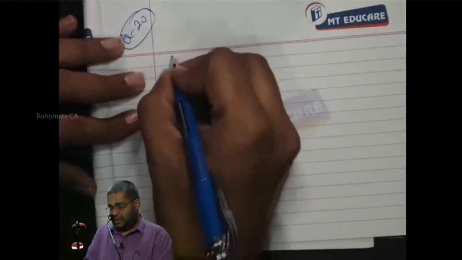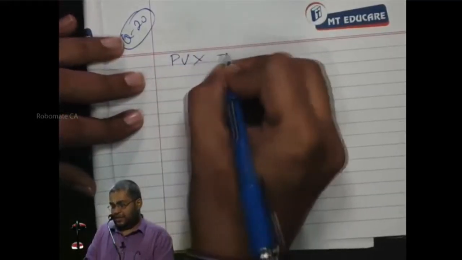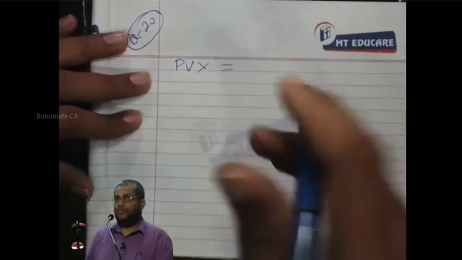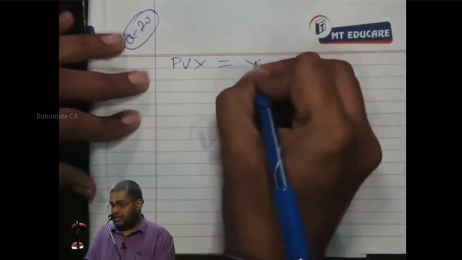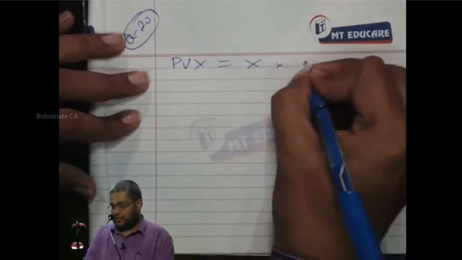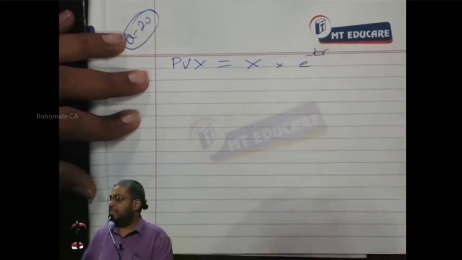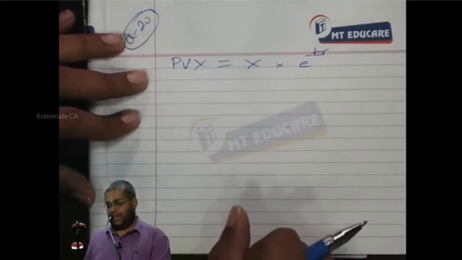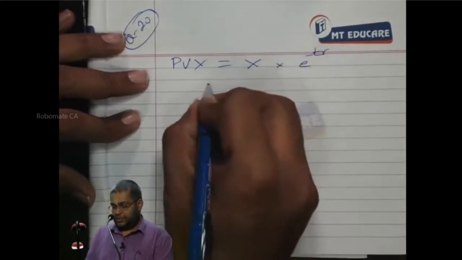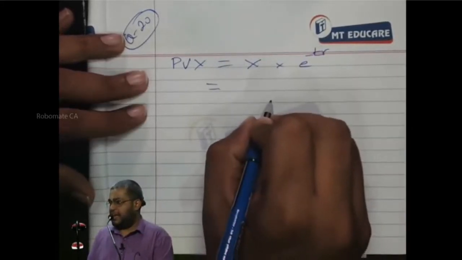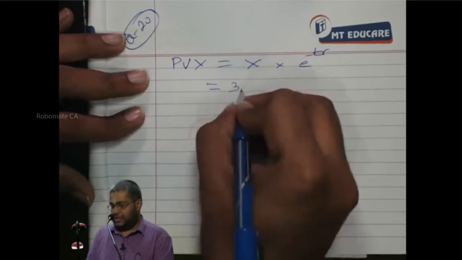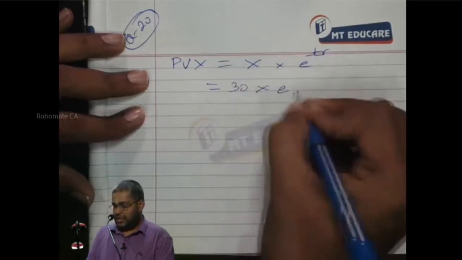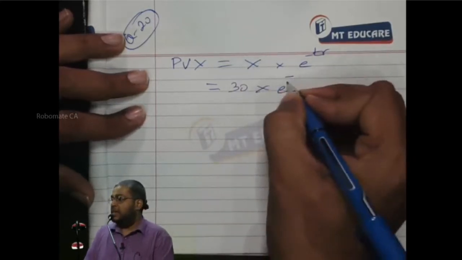Now, write down. Present value of strike price is equal to strike price into e power minus rt. Can I substitute the numbers? What is the strike price here? 30 rupees, into e power minus rt.